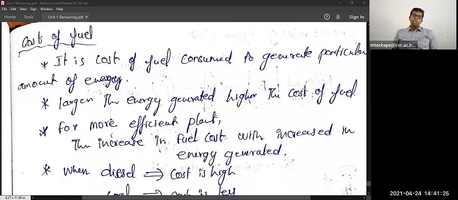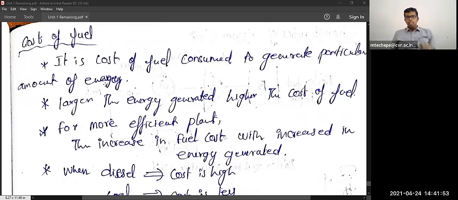We have to purchase barrels and barrels of diesel for running the generator 2 or 3 hours, because in industries or generating stations, generating even 10 or 20 megawatts takes barrels and barrels of diesel. That makes the cost of the fuel go up like anything.